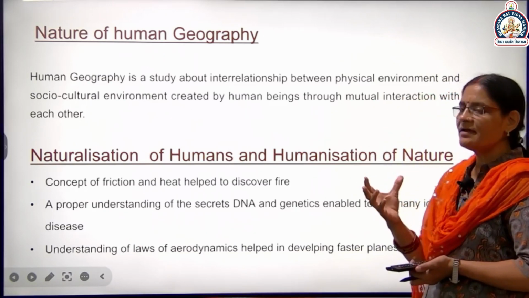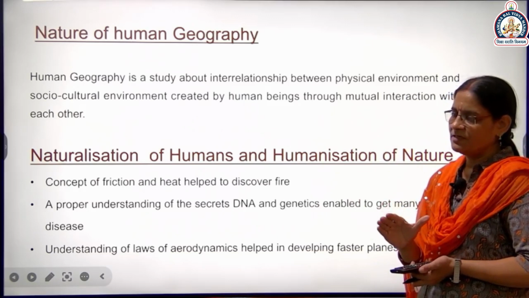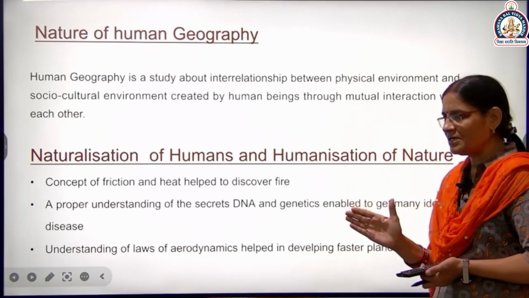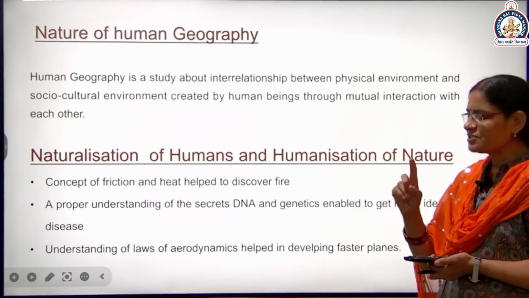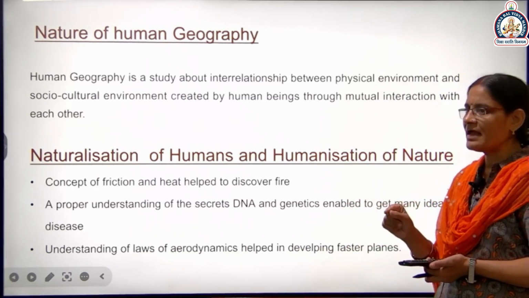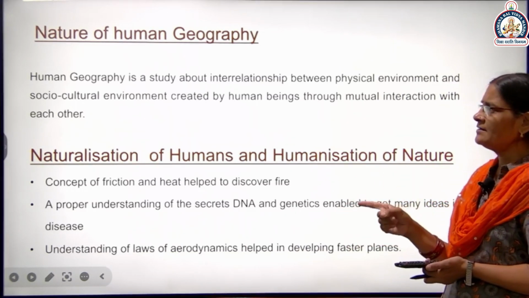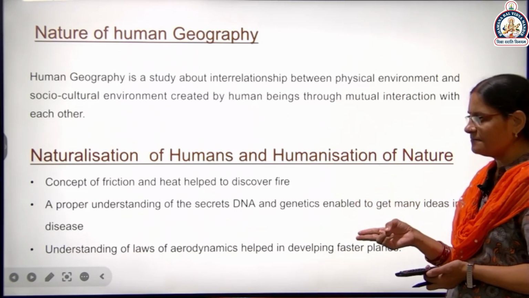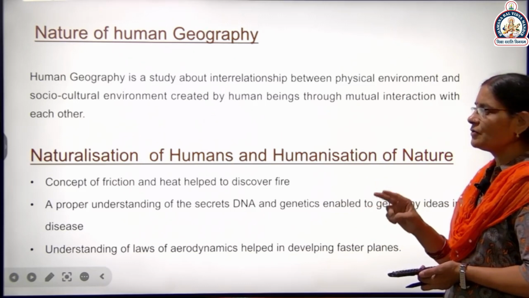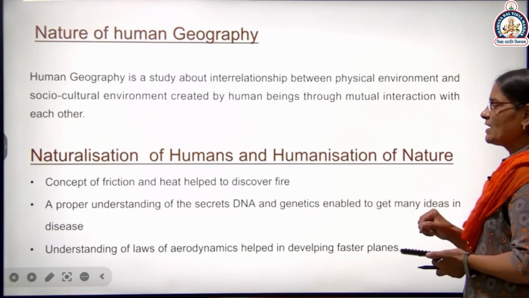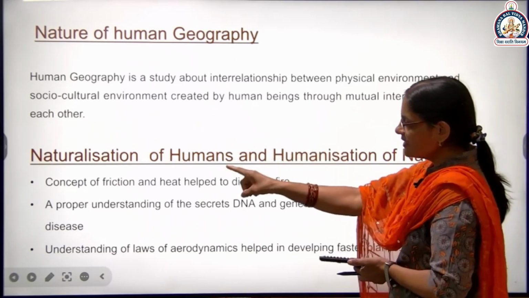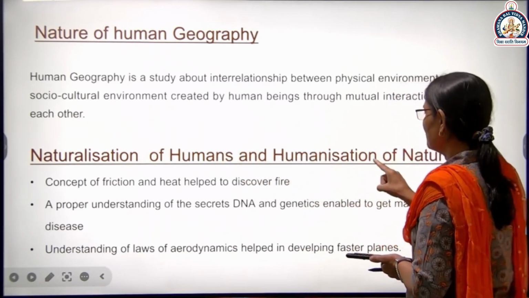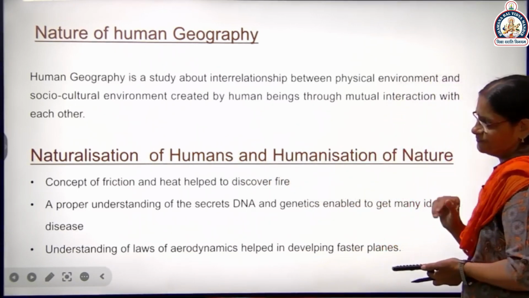We study in human geography. So you understand what human geography is? Human geography is the relationship between the natural environment and human beings. How they are connected with each other, we study in human geography. So now the next point is naturalization of humans and humanization of nature.